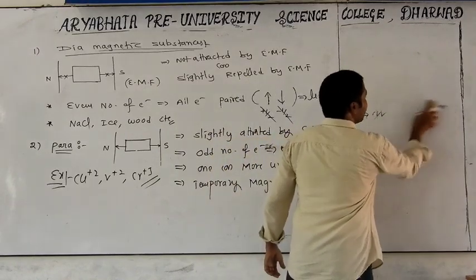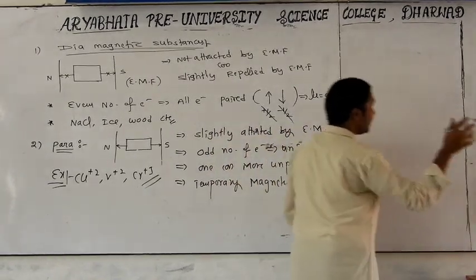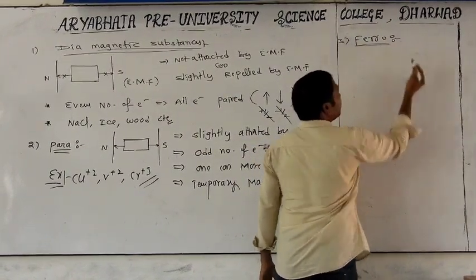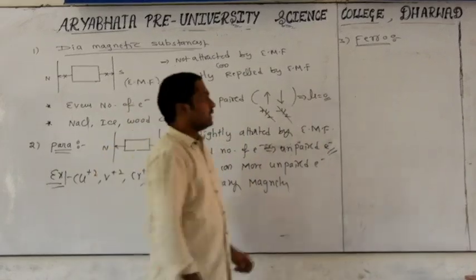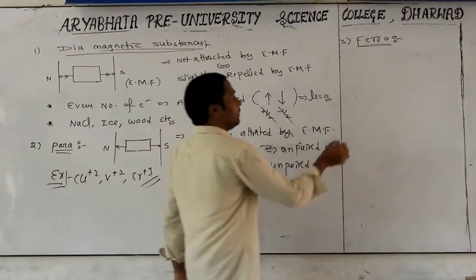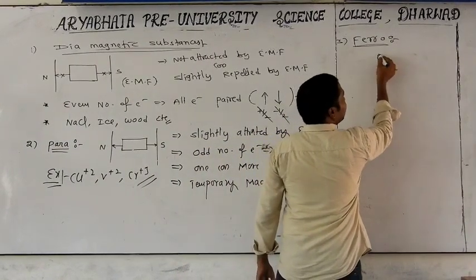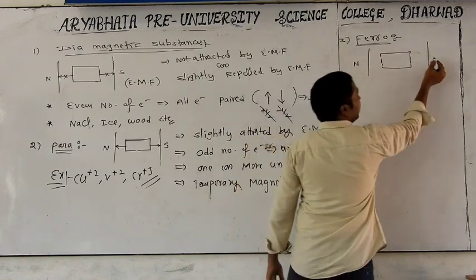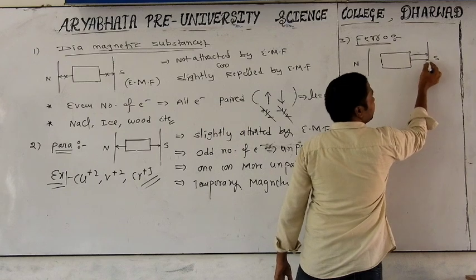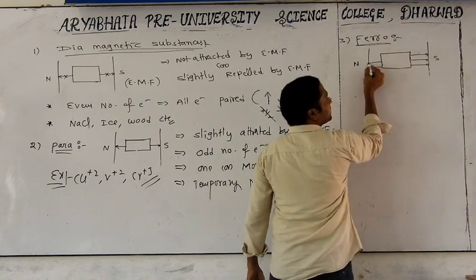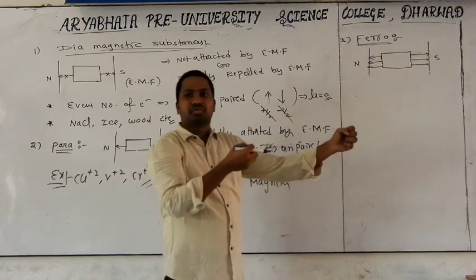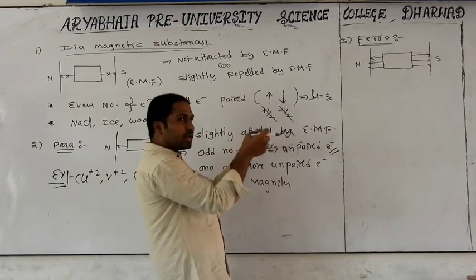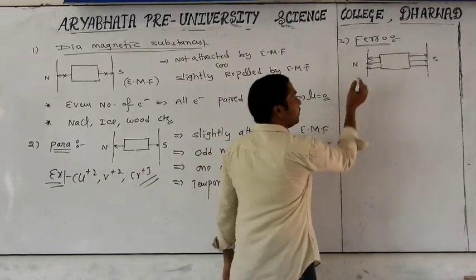Now we are discussing the third category. Very carefully you have to observe. It is ferromagnetic substances. What is the meaning of ferromagnetic substance? It's very close, but there is a slight difference. If you take a particular solid material in the presence of an external magnet with North Pole and South Pole, and the solid material is strongly attracted by the external magnetic field, a very strong force of attraction with the external magnetic field, that is called a ferromagnetic substance.